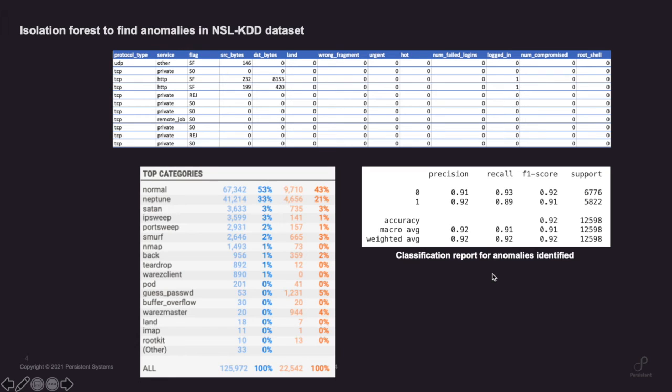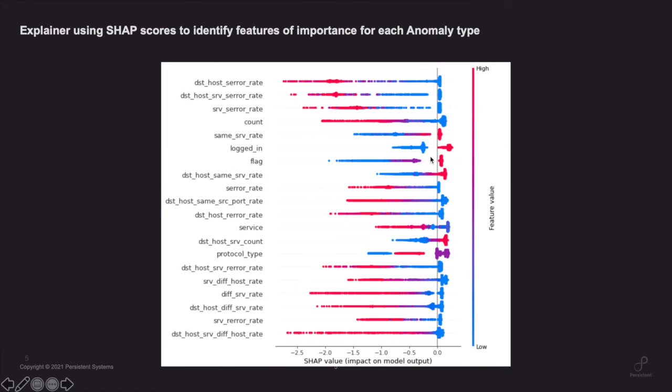Now we'll use that anomaly detection algorithm, isolation forest, and we trained a SHAP explainer on it. And that explainer will, first of all, assign a SHAP score to each entry, each data point, and we'll be able to aggregate and get a feature importance plot telling which features are more important.